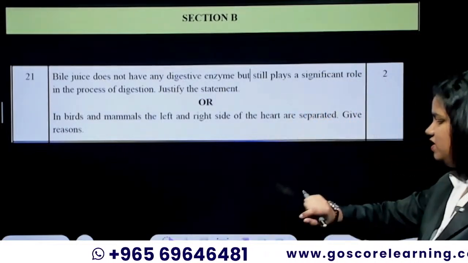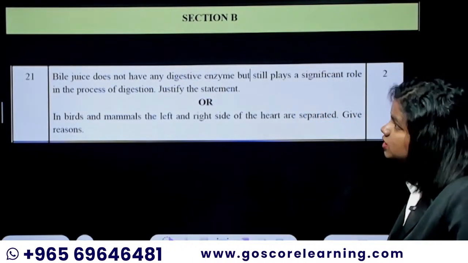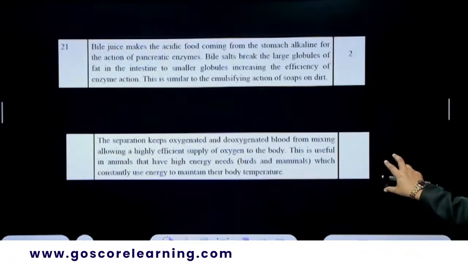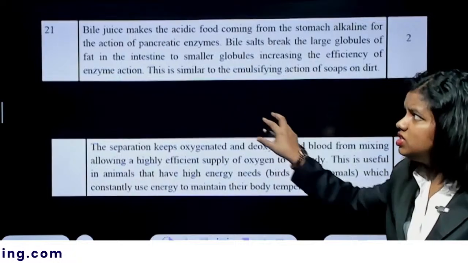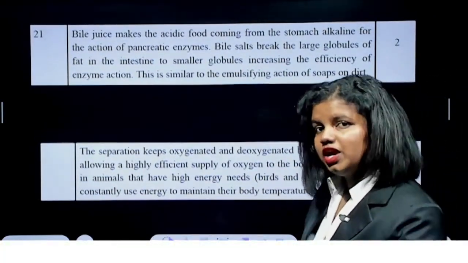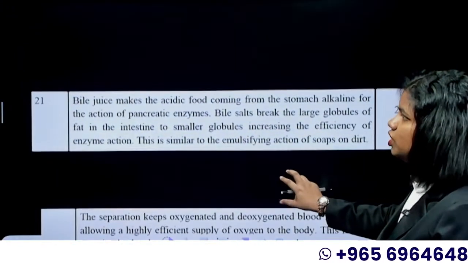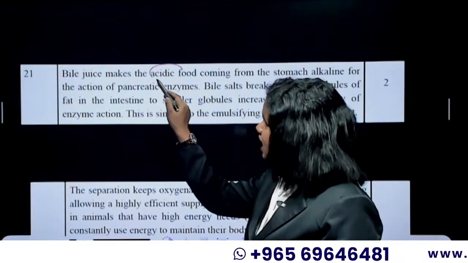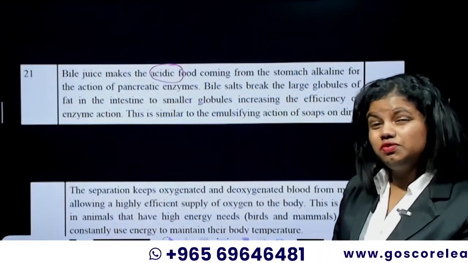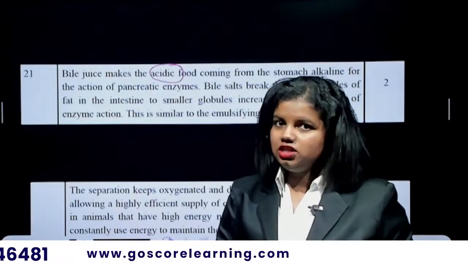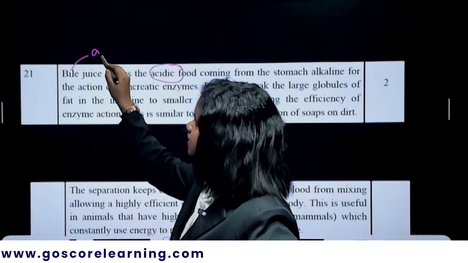Bile juice does not have any digestive enzyme but still plays a significant role in the process of digestion. Justify the statement. It's a 2-mark question. So it can be simply explained by saying what the bile juice is doing. So the bile juice is produced by your liver and it is stored in your gallbladder. And the major function of bile juice is to convert the acidic food in the stomach. In our stomach, there is what? HCl. It's an acidic condition.